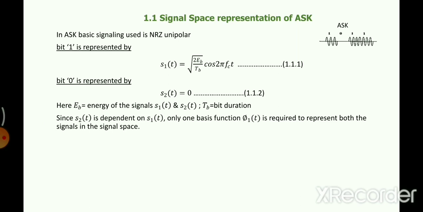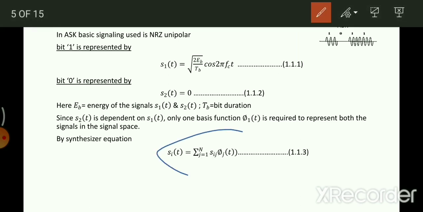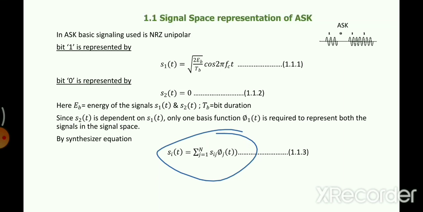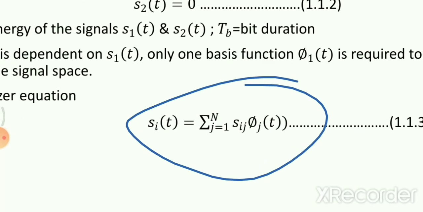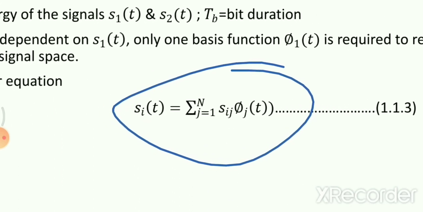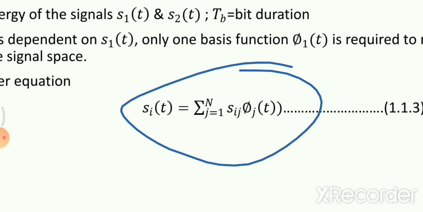In order to represent a signal as a linear combination of basis functions, we have an equation called the synthesizer equation. Here phi j is called the basis function. Any given signal, S1T or S2T, can be represented as a linear combination of basis functions. Linear combination means a summation, following superposition and homogeneity.